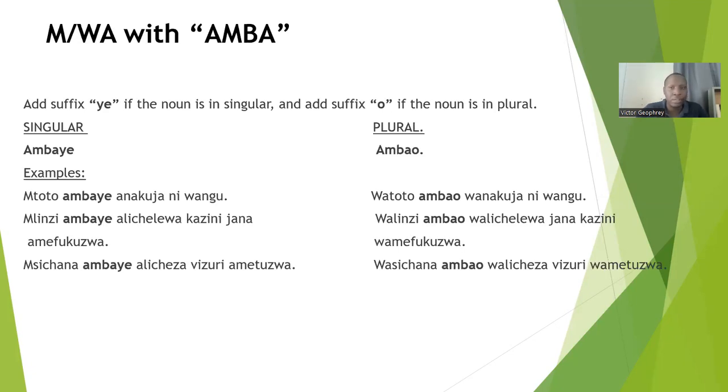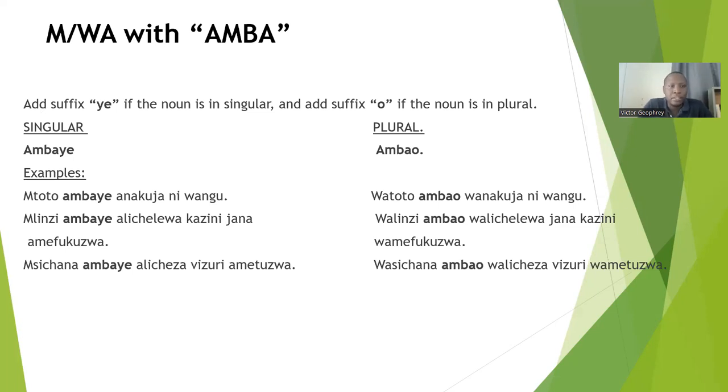We are going to start with one noun class. Let's see the agreement of one noun class with morpheme Amba. What you are doing is like that.